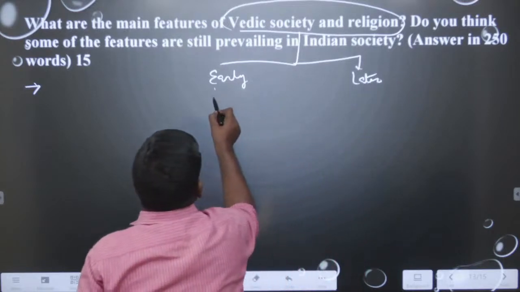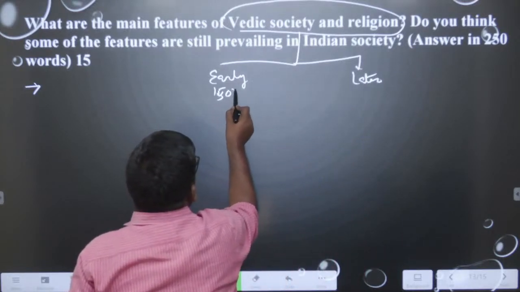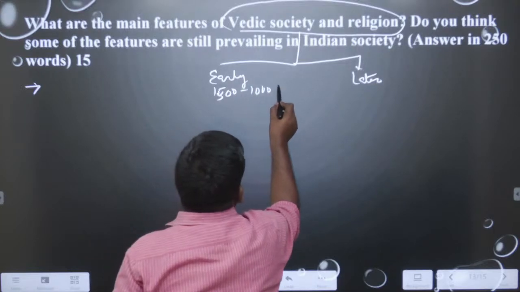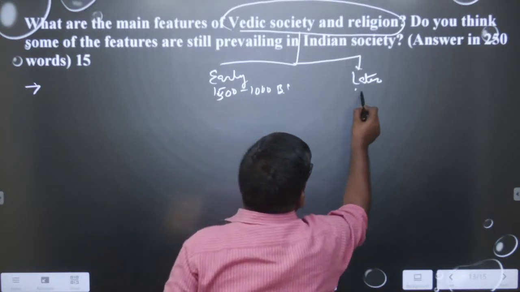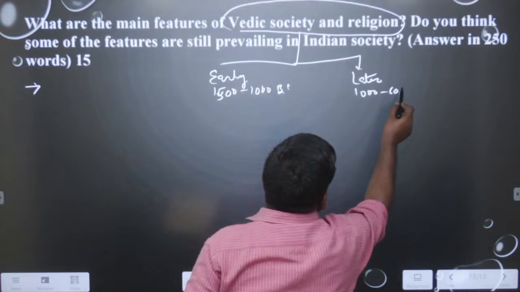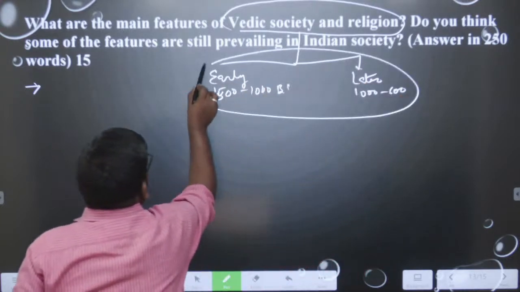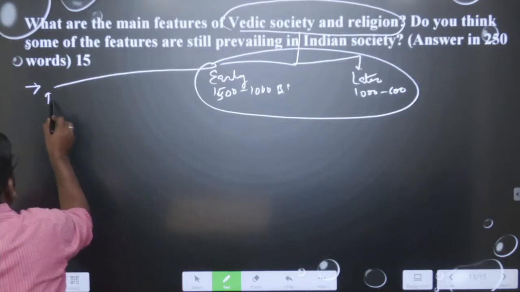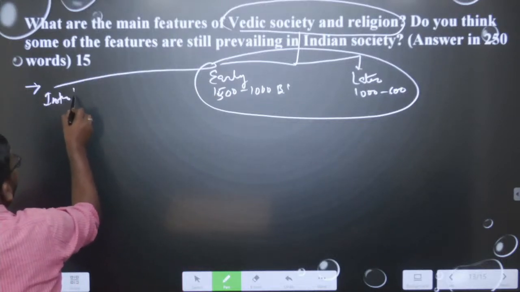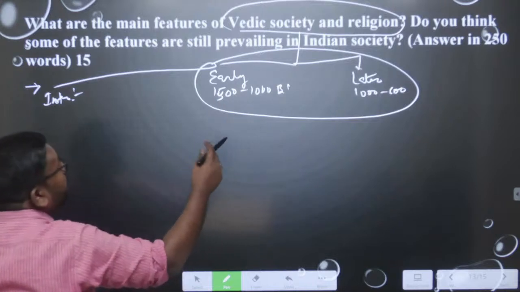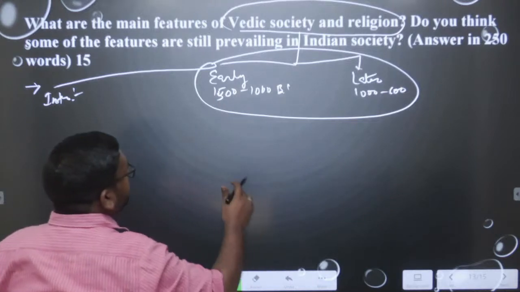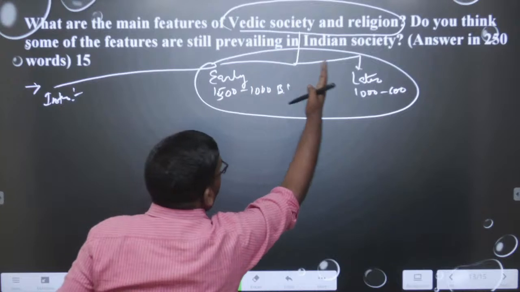One is from 1500 to 1000 BC and the other is from 1000 BC to 600 BC. So, in the introduction we can write about these things, and then say that this is a Vedic period in which we find many changes from the early Vedic to the later Vedic period.